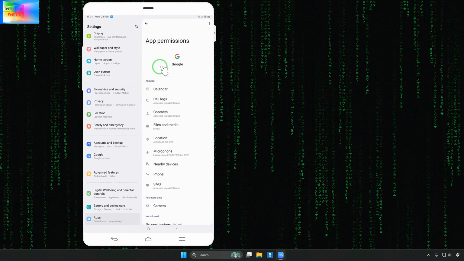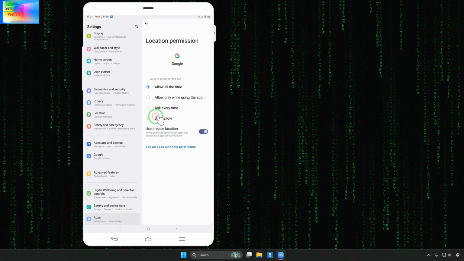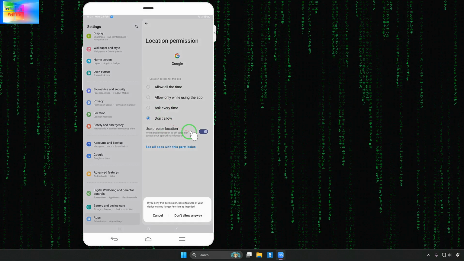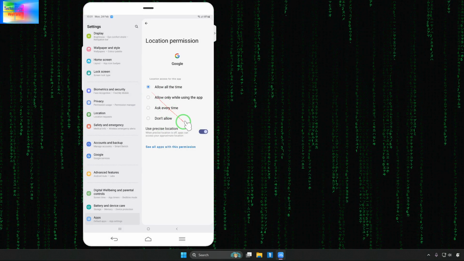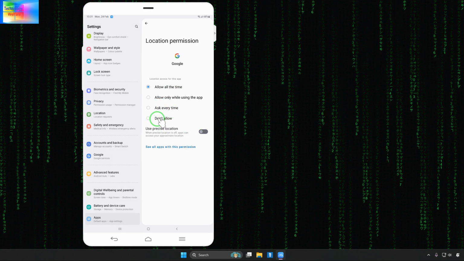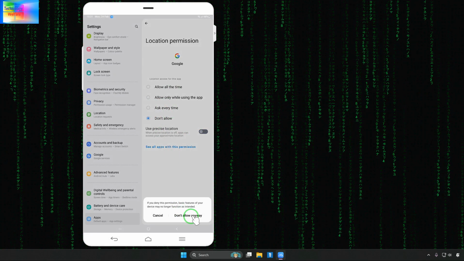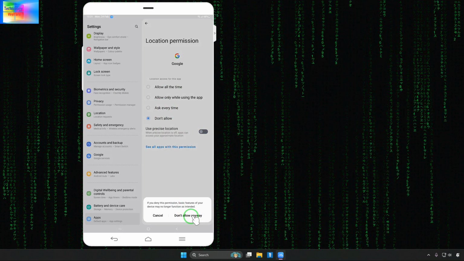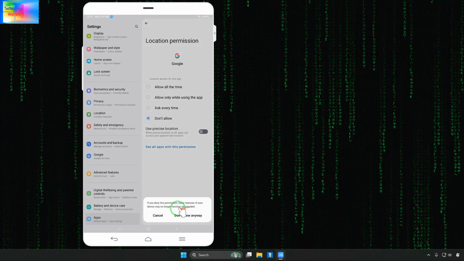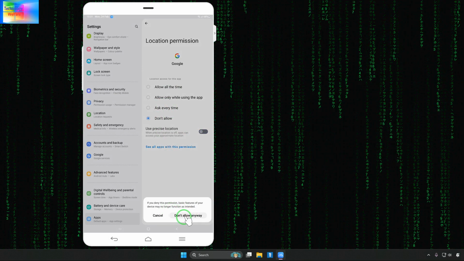Come to permissions, and of course we will try to navigate to location, guys. Let's see, before coming here, firstly we will have to disable the precise location, and then click on it, especially don't allow anyway. Now we will click. If you deny this permission, the basic features of your device may no longer function as intended. For timing I'm doing it.